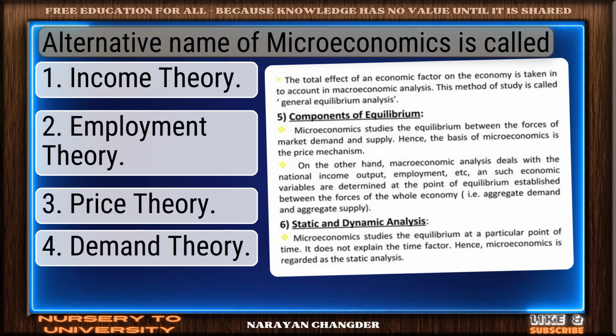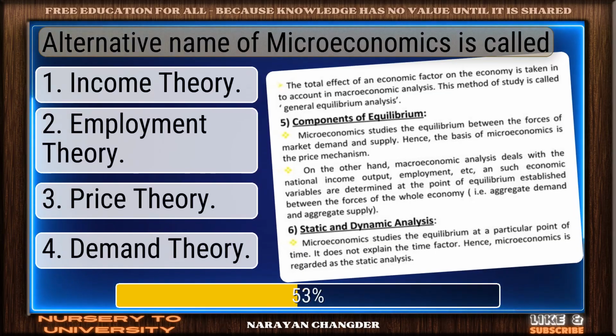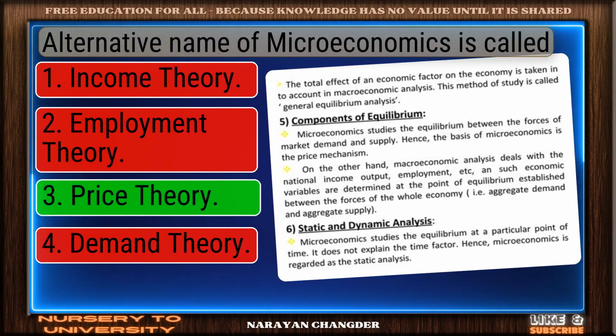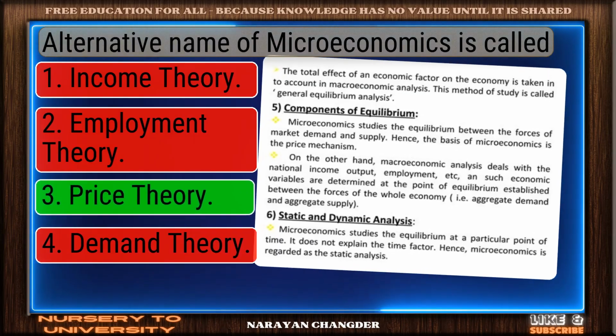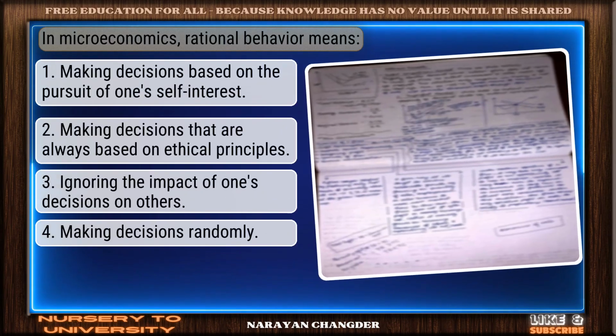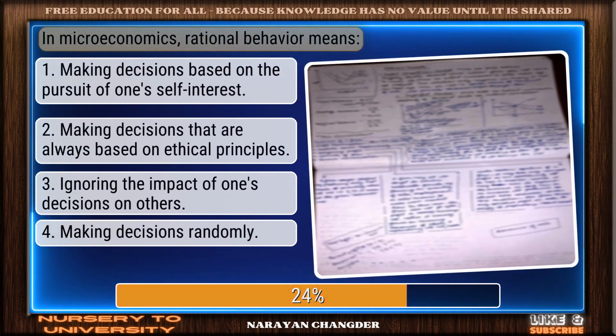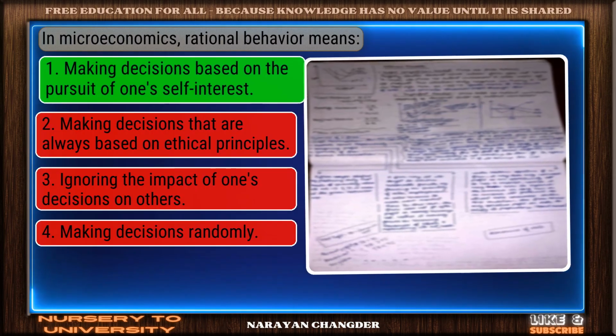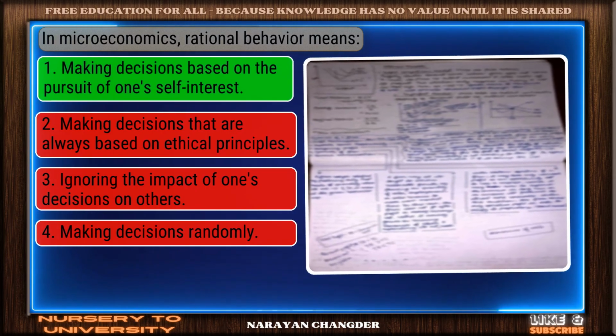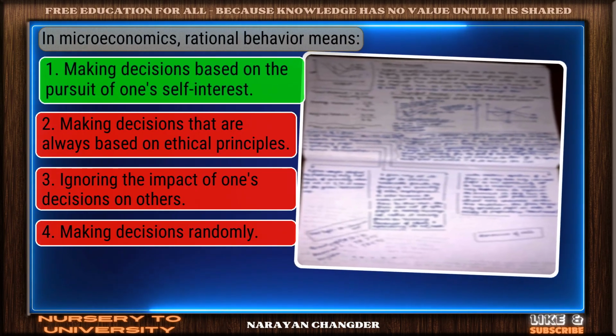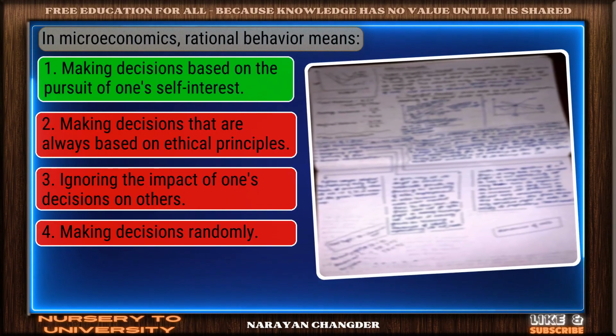Alternative name of microeconomics is called... Solid response. Price theory is a valid choice. In microeconomics, rational behavior means... Well picked. Making decisions based on the pursuit of one's self-interest is the correct answer.